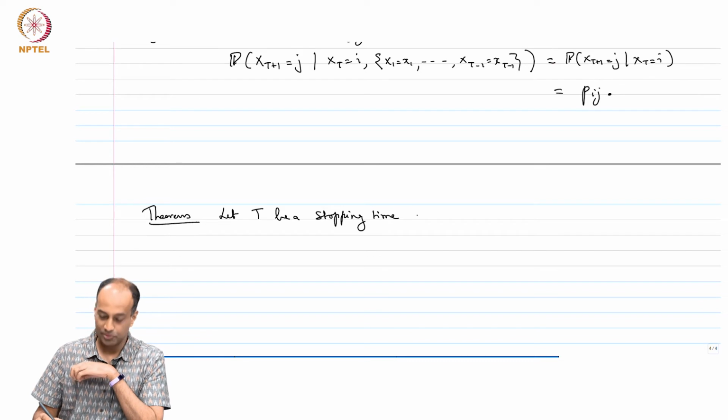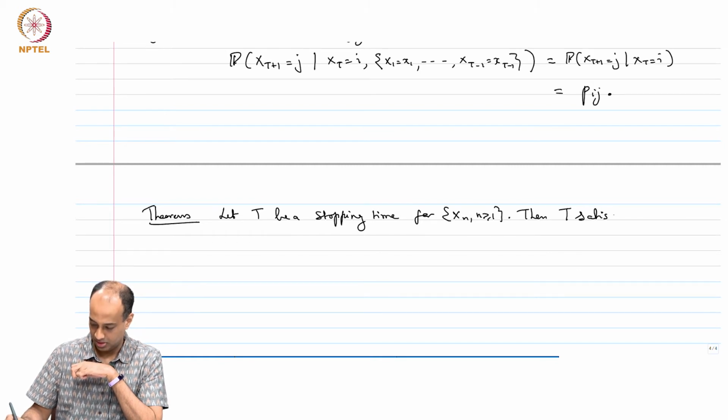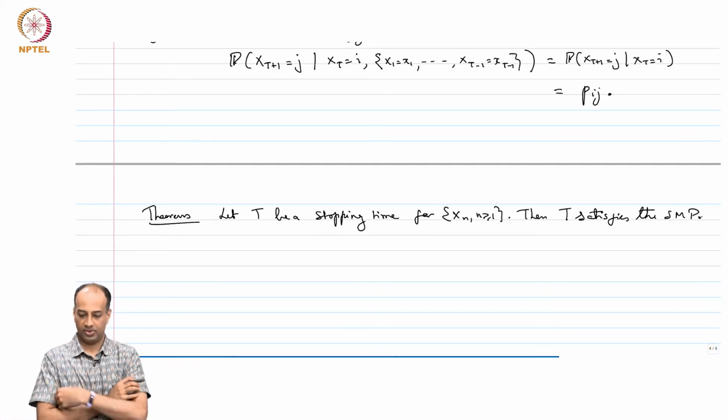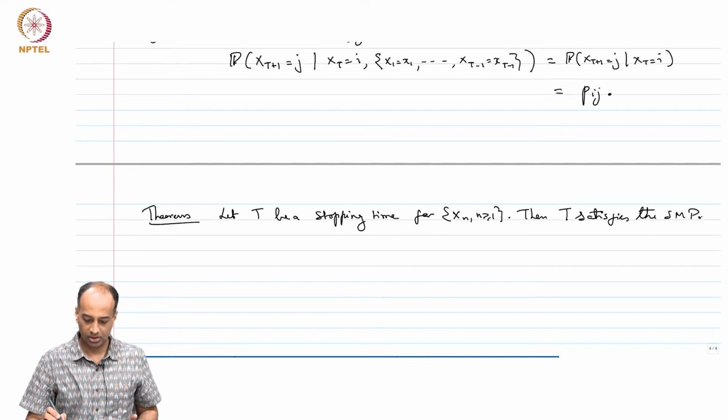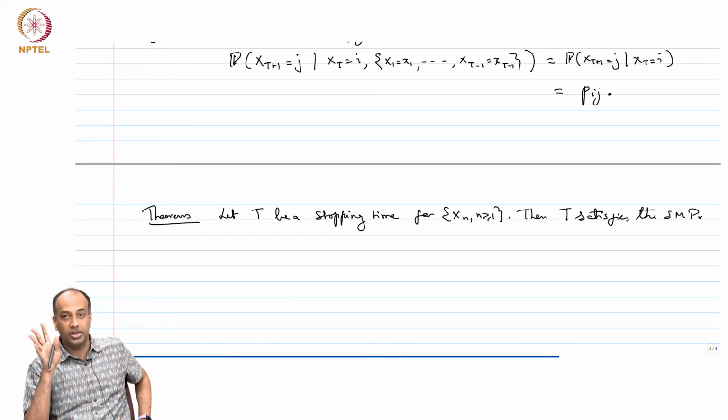Let T be a stopping time for this DTMC sequence, then T satisfies the strong Markov property. So, T should be a stopping time; it cannot be a defective stopping time. It has to be finite with probability 1.